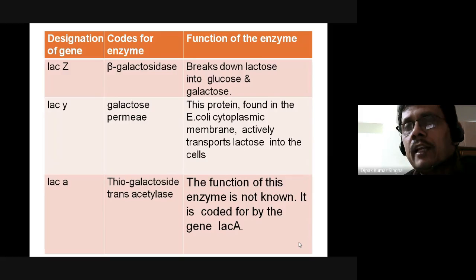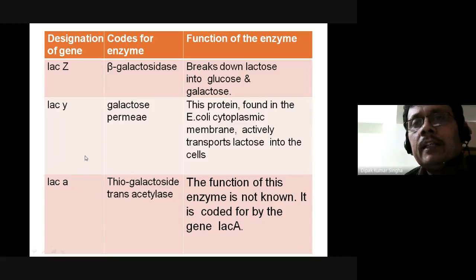Lactose, lac Z or beta galactosidase, breaks down the lactose into glucose plus galactose. Clear? Actually we are adding lactose in the media, but lactose is not directly absorbed by the prokaryotic organisms. So how will it be formed? This lactose induces the promoter site, and the promoter ultimately activates the activators, and the activator produces this type of enzymes. That enzyme beta galactosidase breaks down lactose into glucose plus galactose, and lac Y is lactose permease.